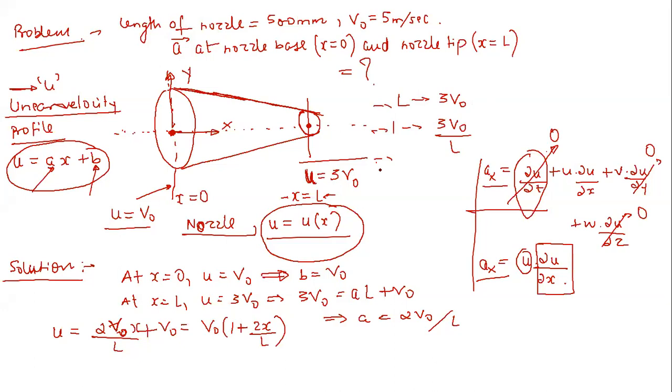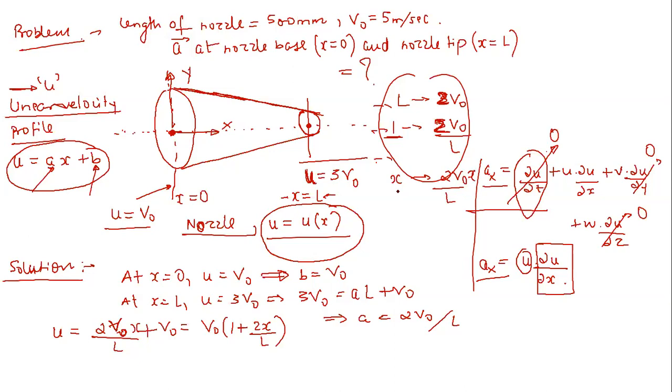But I would suggest you go through the correct procedure, because sometimes this approach can confuse you. So just follow this approach. Over a distance L, the change in velocity is 2v naught. So over a unit distance, the change in velocity is 2v naught by L. So over a distance x, the change will be 2v naught by L into x.